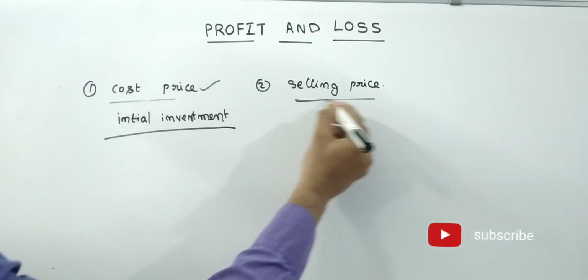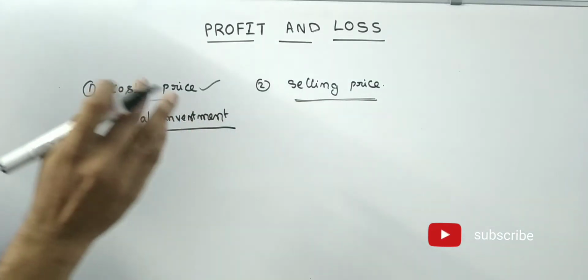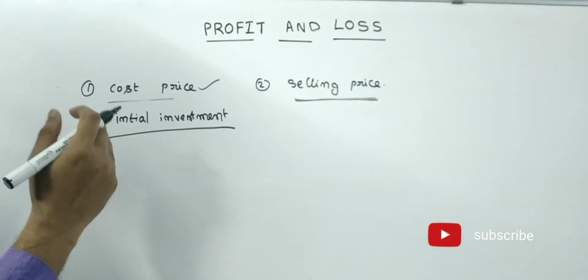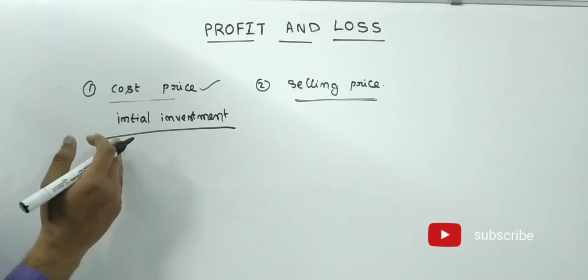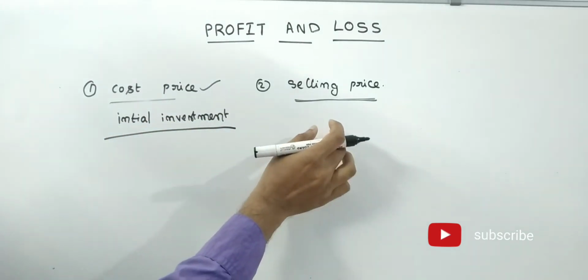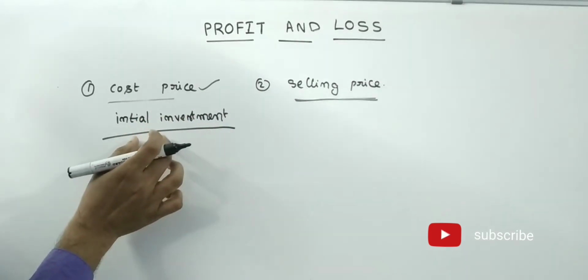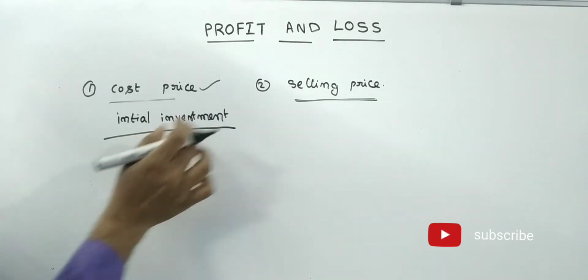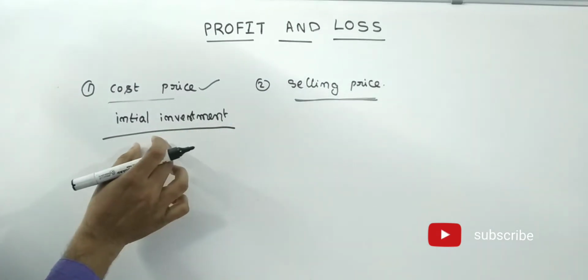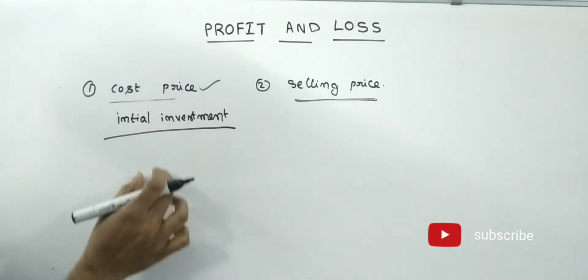Now the selling price. Whatever amount we get after selling the item we purchased is called the selling price. First we purchase the item, and after that we sell it. At the time of purchasing, the cost is the cost price.